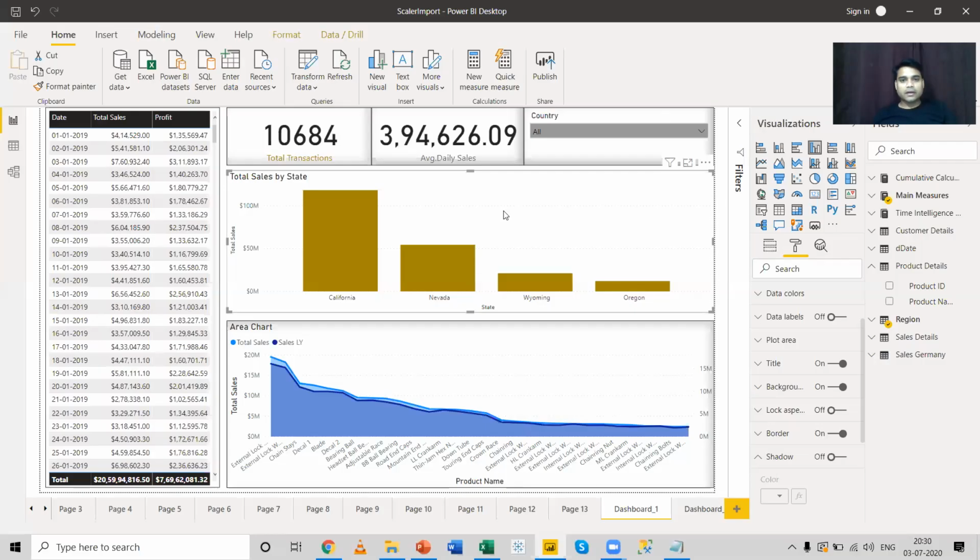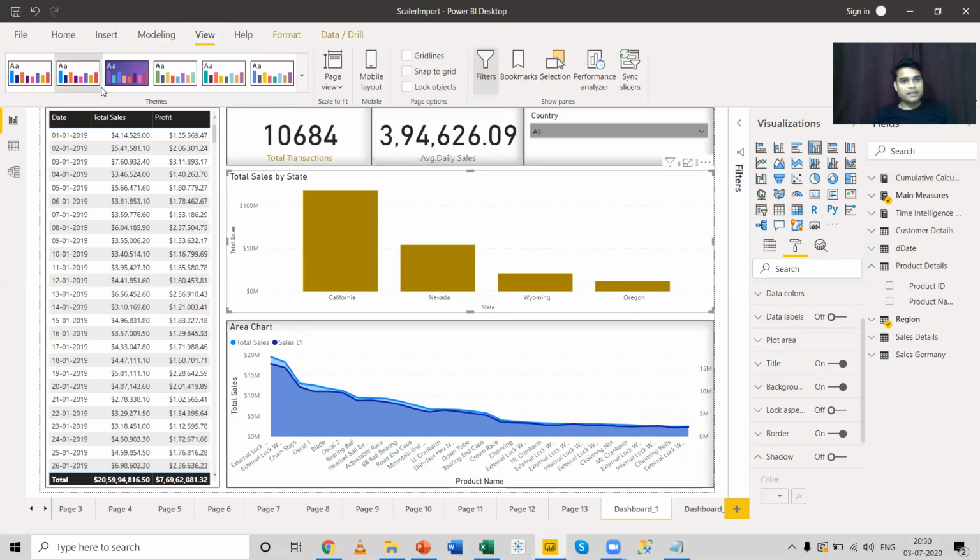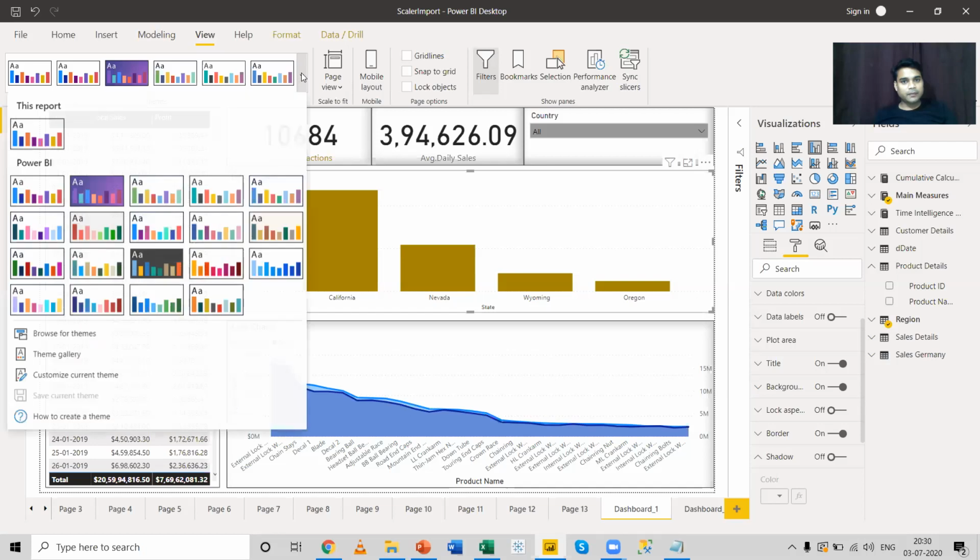The next topic that I'm going to talk about is a theme. Every dashboard has its own theme, and there are certain predefined themes which have already been updated in the Power BI desktop. For that, you can go to the View, and you can see there is a series of themes over here. You can select some of the themes. For example, this is a solar theme.